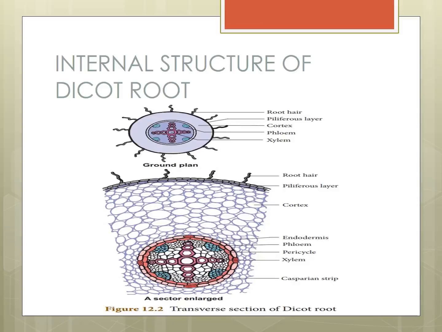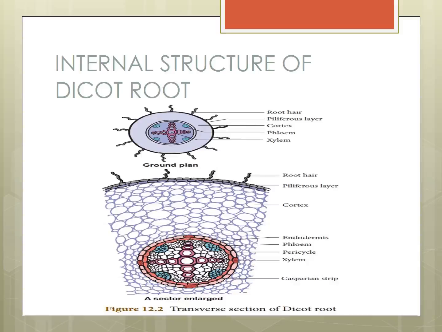In a dicot root, it is made up of parenchyma. See the picture, everybody: the blue color is the phloem, the pink color is the xylem, and in between, white cells are there. They all connect, and those are the conjunctive tissues. That means the phloem and xylem are connected by connecting tissues.